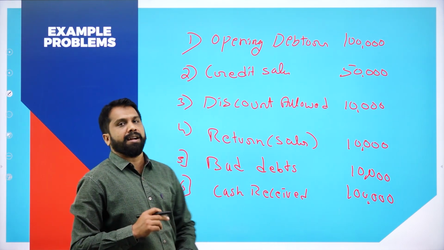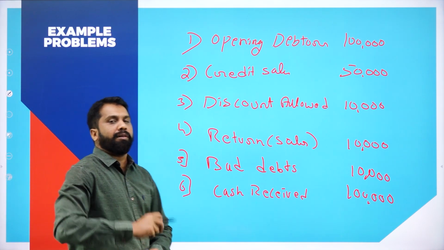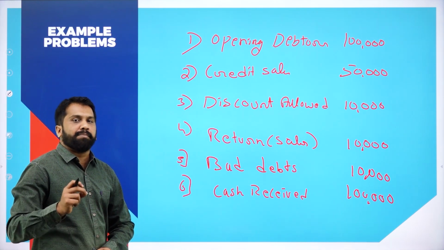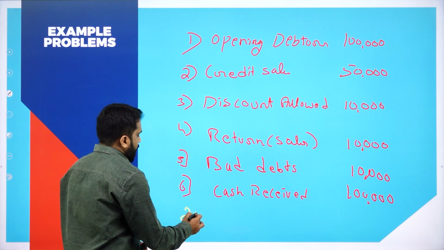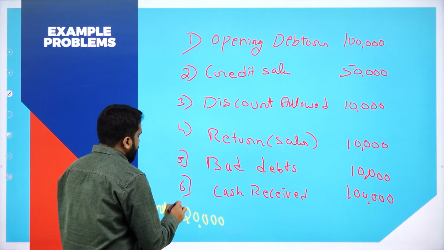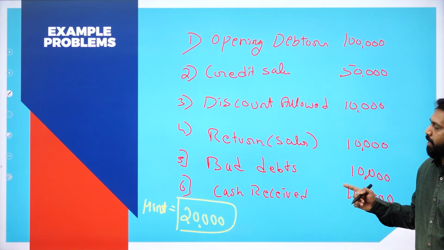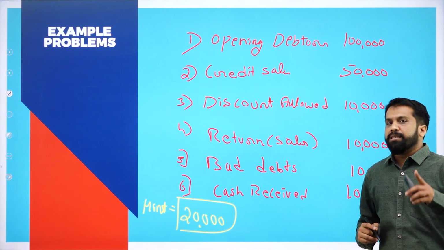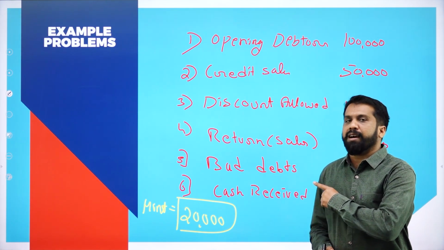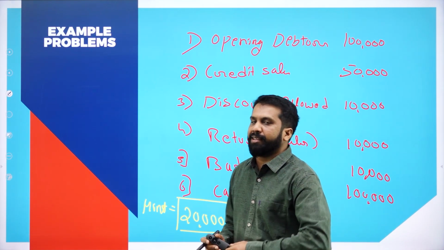Clear? Now, so what will be your answer? Whether your answer is correct or wrong, how to find out? I'll give you a hint. Your final answer must be 20,000. This will be your hint for homework. If you get 20,000, your answer is correct. Once you are done with your answer, in the comment box you have to write whether your answer is correct or wrong, whether you got 20,000 or some other answer.